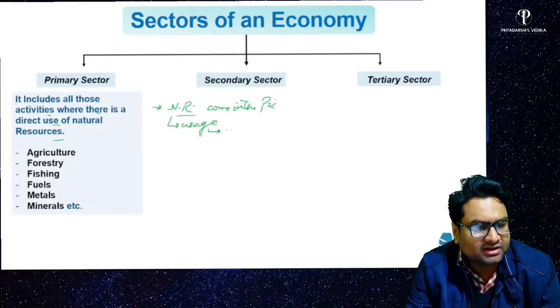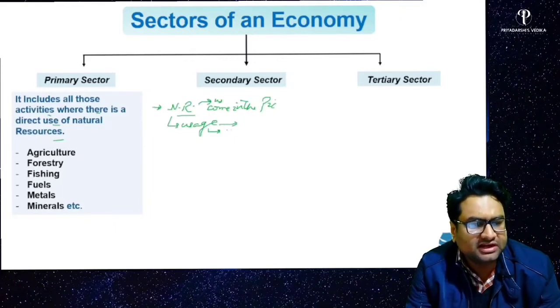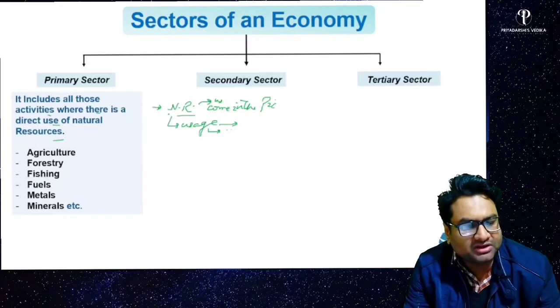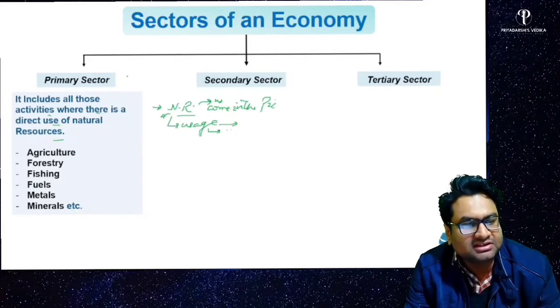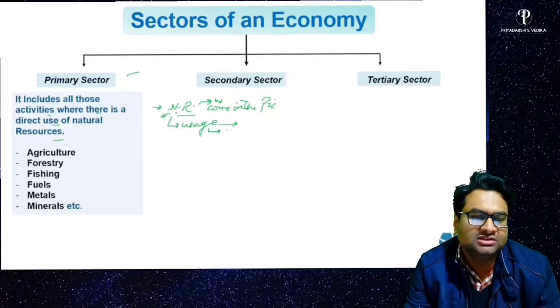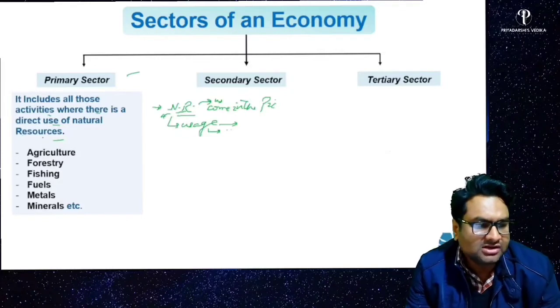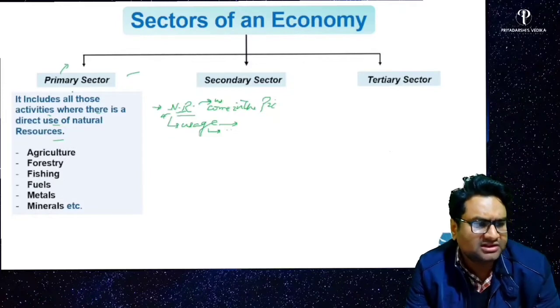It is all about uses in different sections of economy, with different economic activities. When we perform different economic activities with these natural resources, then these sectors or sections come into the picture. It's all about using these natural resources which occur naturally in our environment on our earth. So the primary sector, as the name suggests, is a very basic sector where there will be direct use of natural resources.